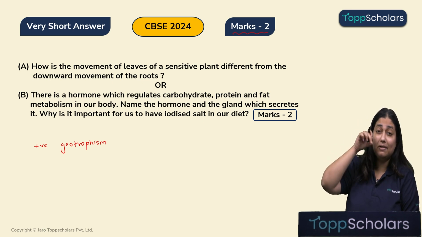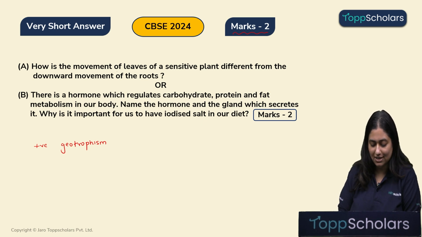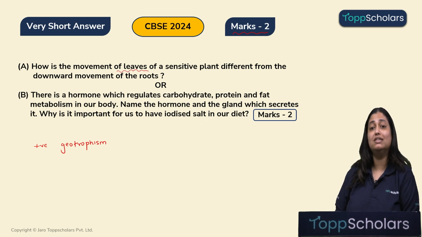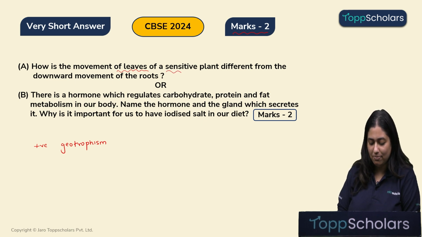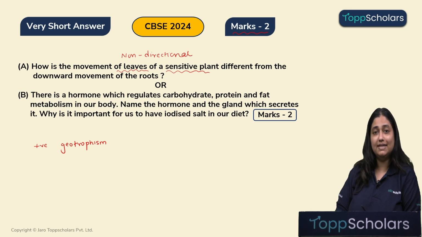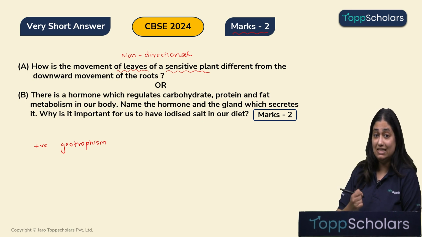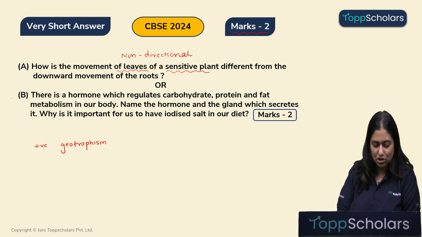It is moving in a particular direction, which is not the case with the movement of the leaves. The movement of the leaves in a sensitive plant is non-directional. It is because of the changes in turgor pressure. And therefore the movement of the roots is different from the movement of the leaves. Now let's move to the next question.